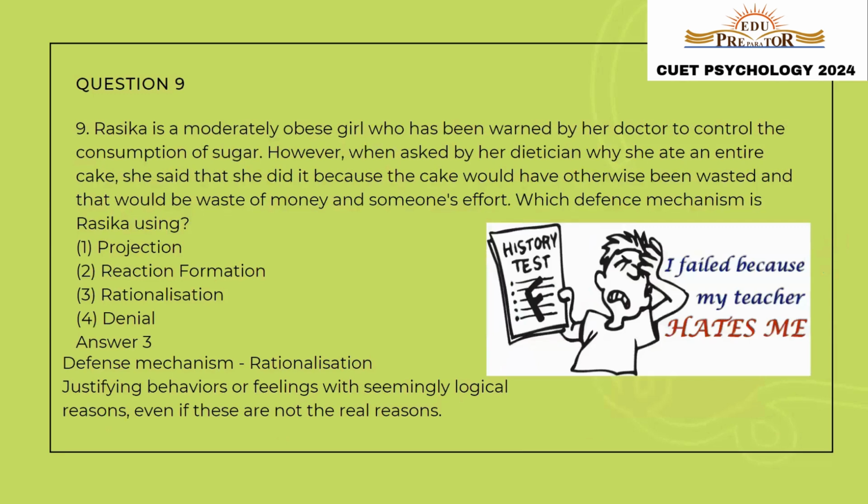Let us move to the next question, question number 9. Rasika is a moderately obese girl who has been warned by her doctor to control the consumption of sugar. However, when asked by her dietitian why she ate an entire cake, she said that she did because the cake would have been otherwise wasted and that would be waste of money and someone's effort. Which defense mechanism is Rasika using? So the defense mechanism that she is utilizing is called rationalization, where we try to find rational arguments for a dysfunctional behavior.